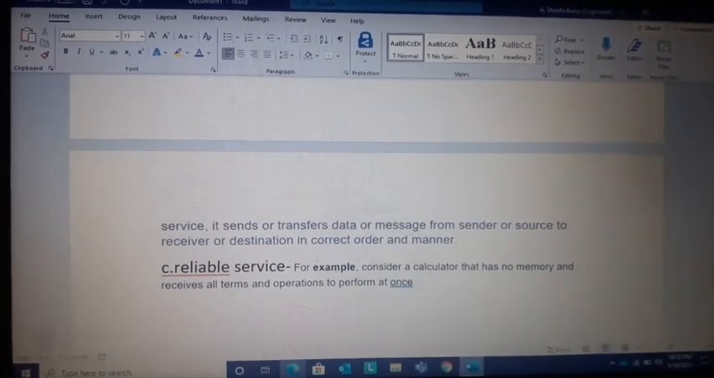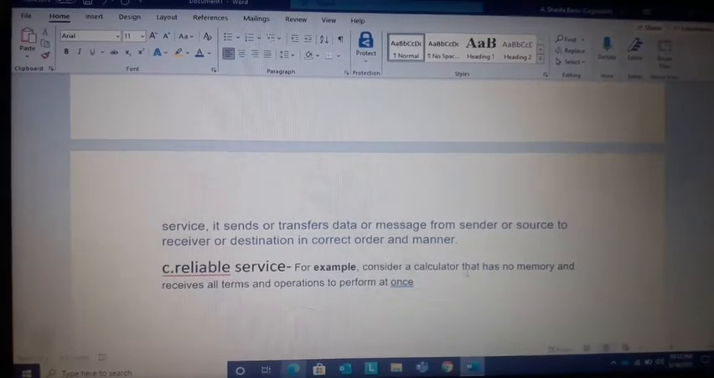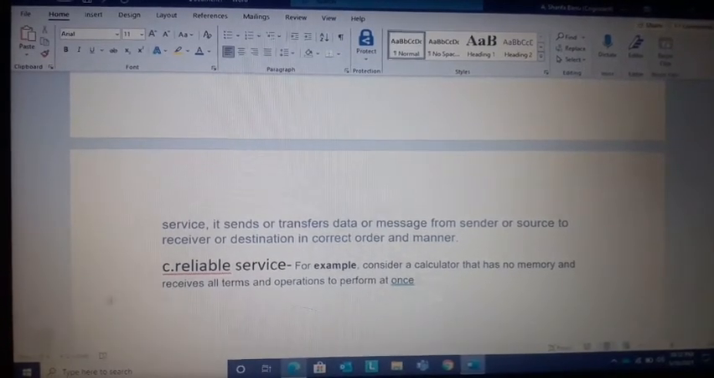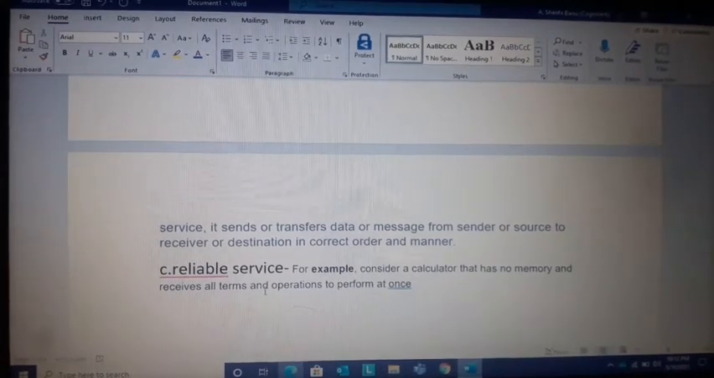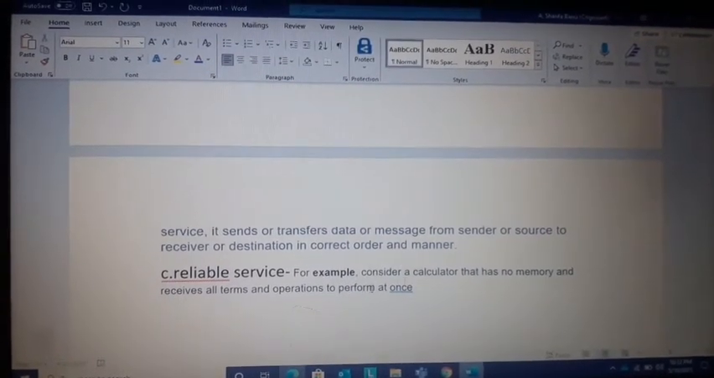Reliable service is an example of a calculator that has no memory and receives all terms and operations to perform at once.